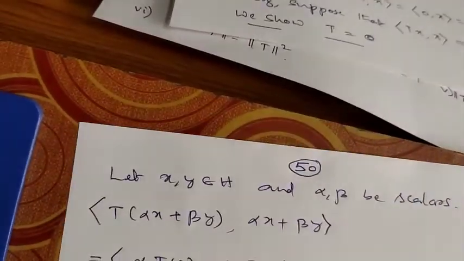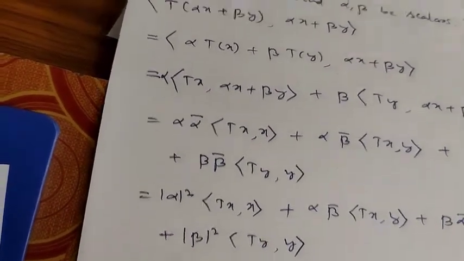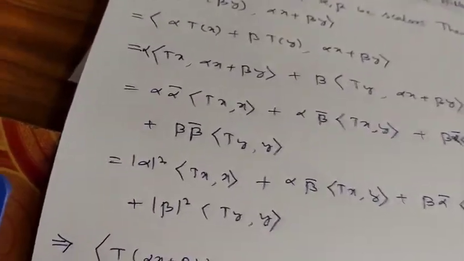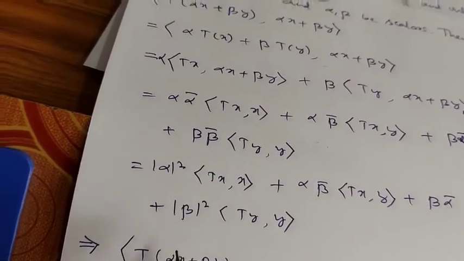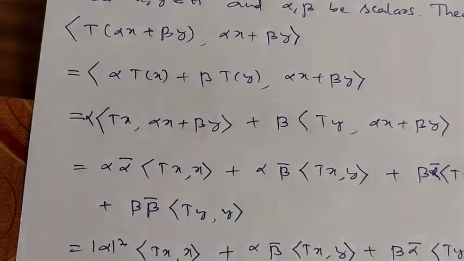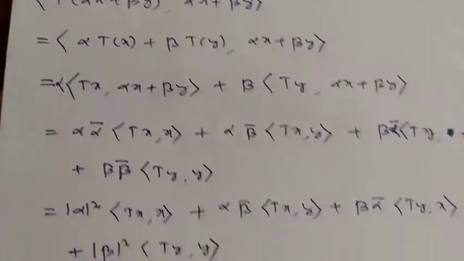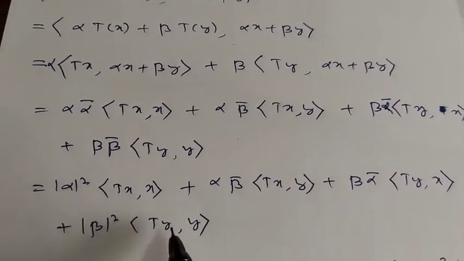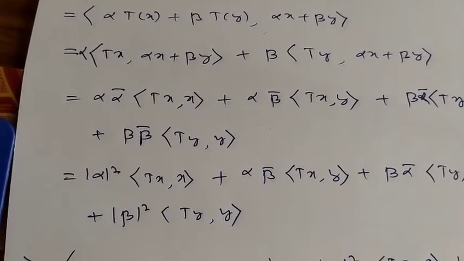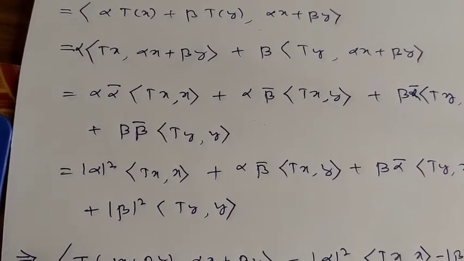But what have we assumed? We assumed that the inner product of T of x comma x is 0 for every x belonging to H. So accordingly, look here: the inner product of T of alpha x plus beta y comma alpha x plus beta y minus the other terms. T of x comma x is 0 and T of y comma y is 0, therefore these two terms become zero, so the terms that remain on the right hand side are the cross terms.